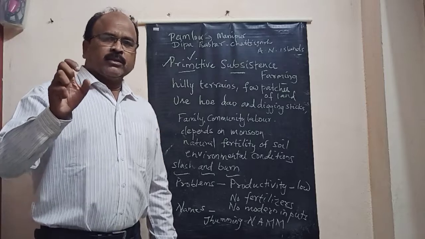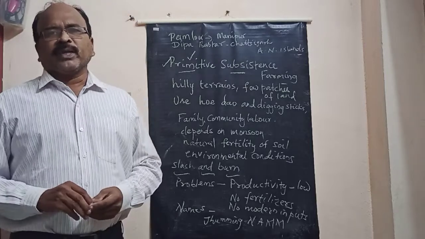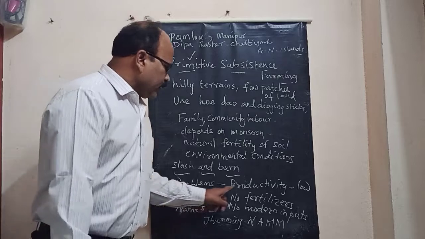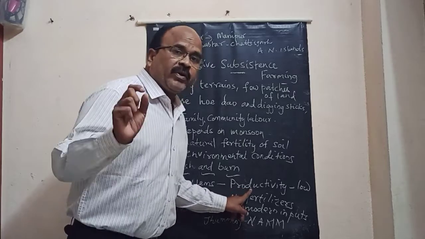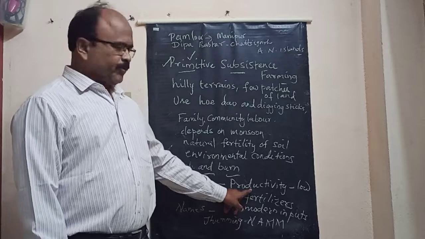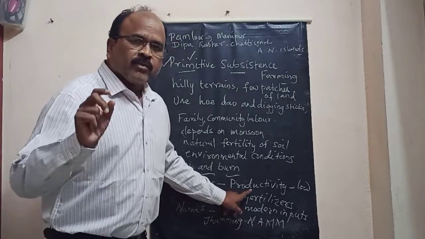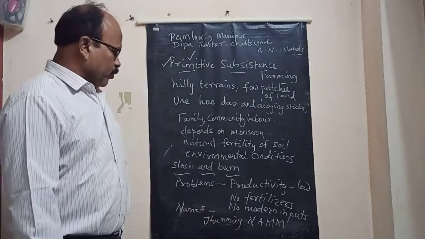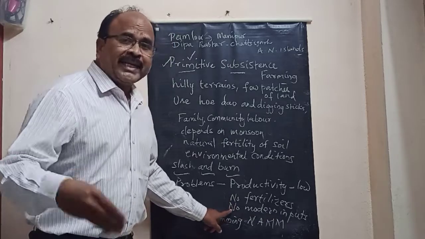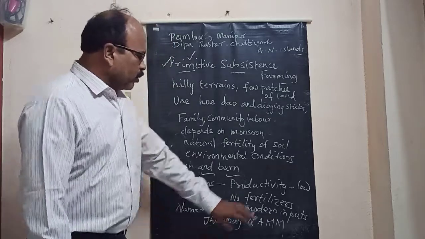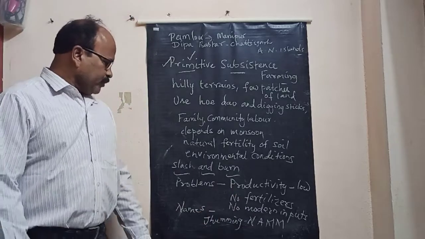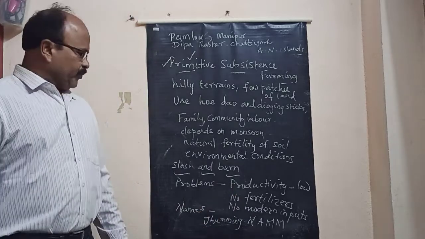But this farming, primitive subsistence farming, has some problems. What are the problems you see? First one, the productivity is very low. We won't get tons and tons of crops here because farmers don't use manure, they don't use fertilizers, they don't go for any modern inputs. So overall, the productivity in this farming is very low. That is a major problem.